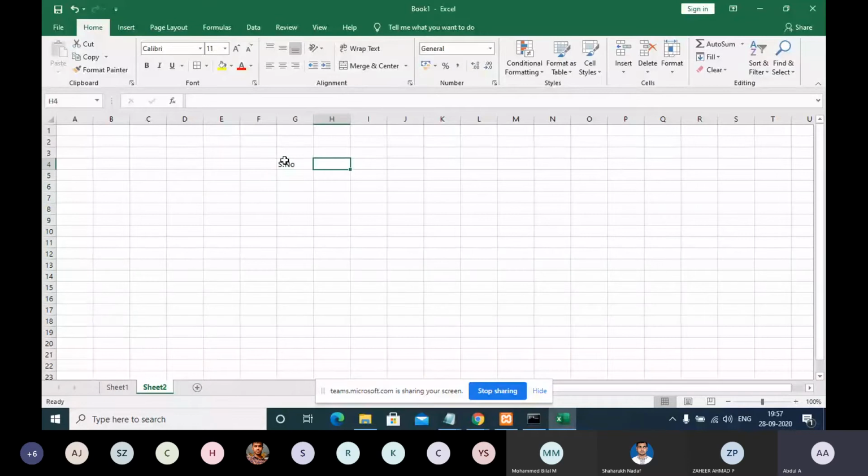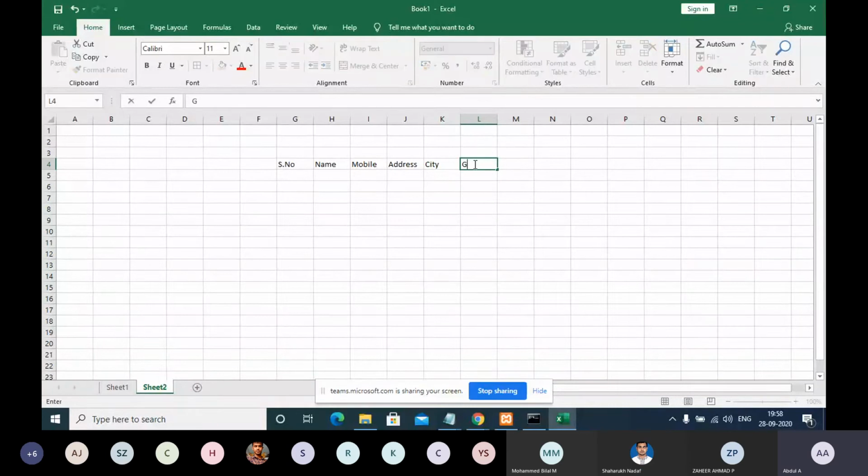For example, name, first name, last name, mobile number, city, whatever we have in the registration form, typed in the Excel sheet: name, mobile, address, city, gender.